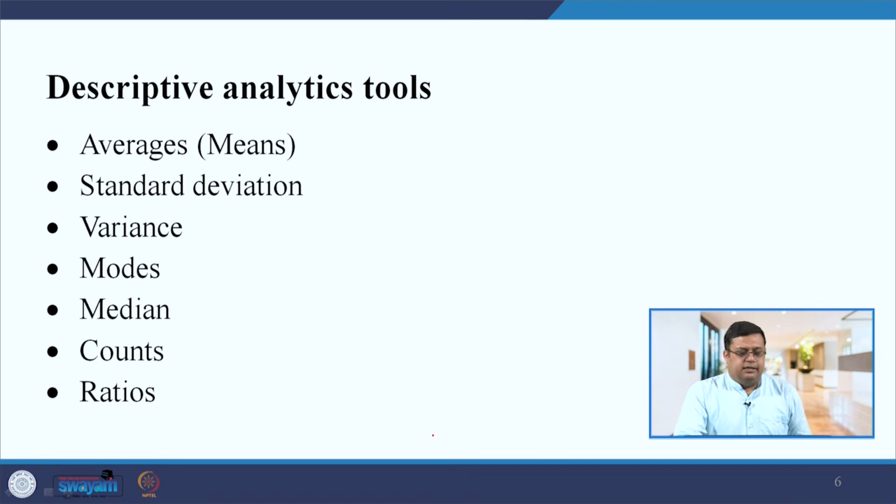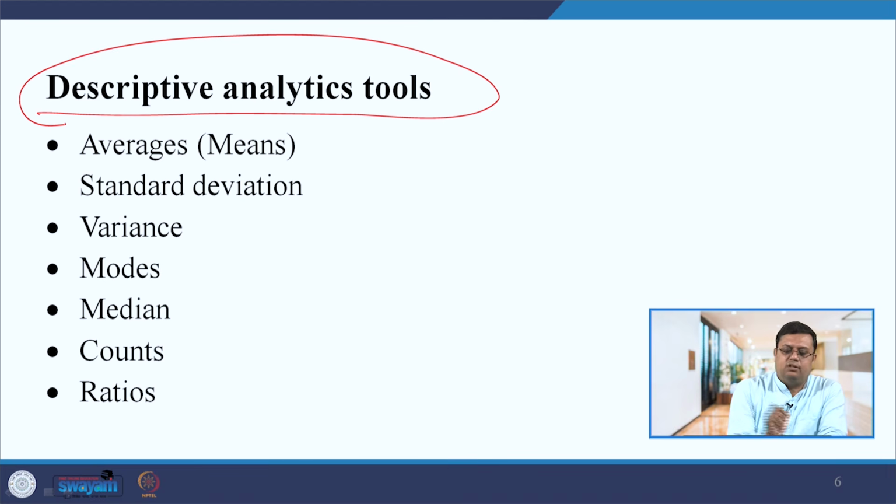Next, let us understand what are the tools and techniques that you can use for descriptive analytics. The first thing that you can use is the simple average. In coming sessions you will see, I will calculate various types of averages related to recruitment, selection, performance, compensation.